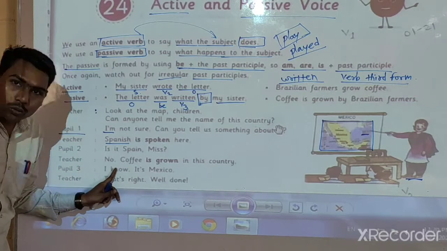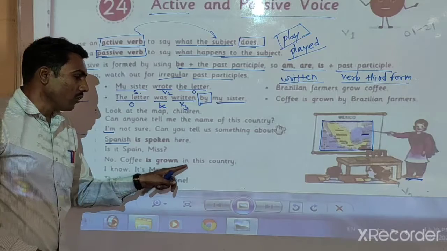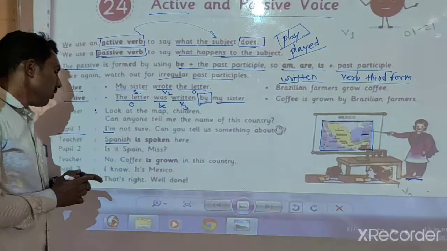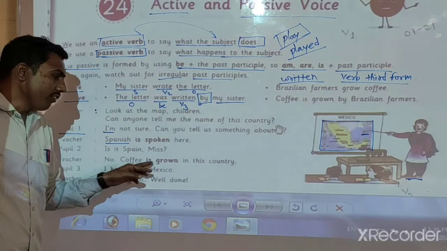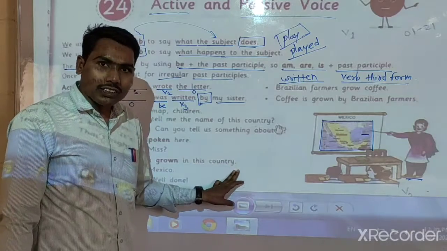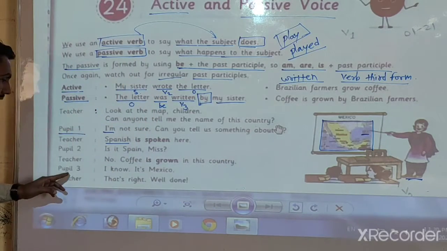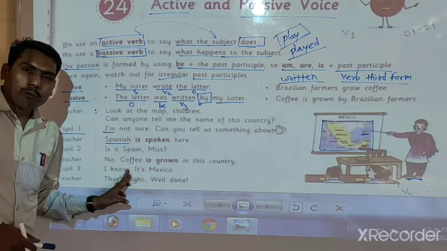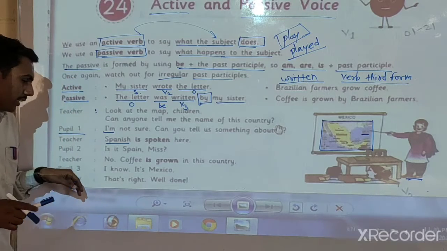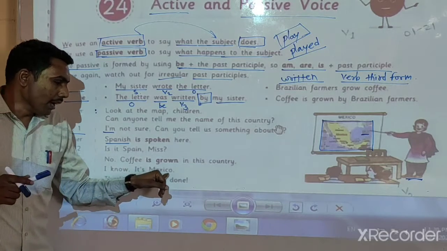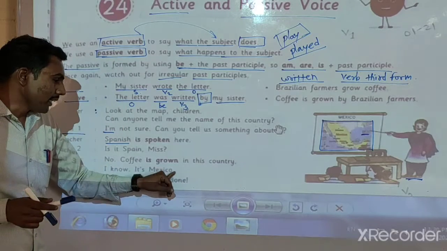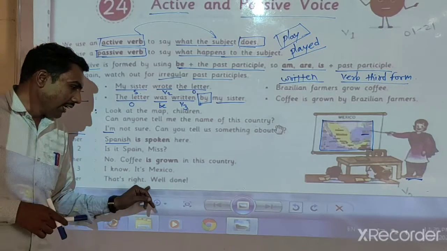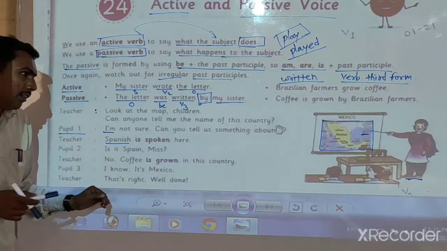Now the teacher said, no, coffee is grown in this country. And the teacher gave a clue to that boy. No, that is not Spain. Coffee is grown in this country. Full stop. Now the third pupil replied to the teacher, I know, miss, it's Mexico. Full stop. And the teacher replied, that's right. Well done.